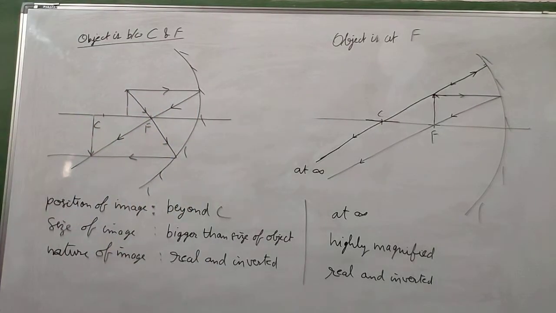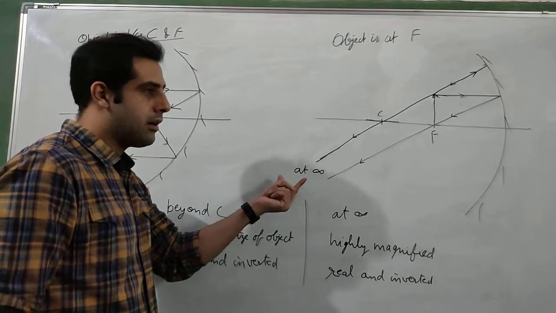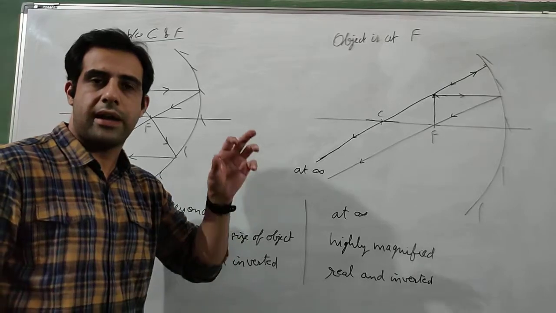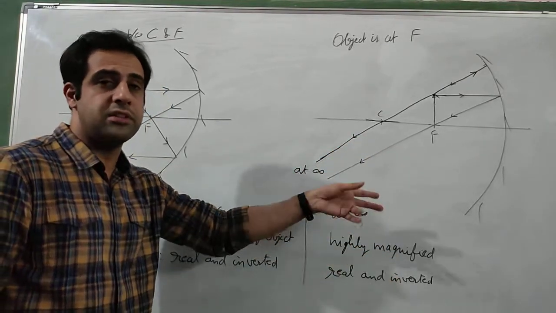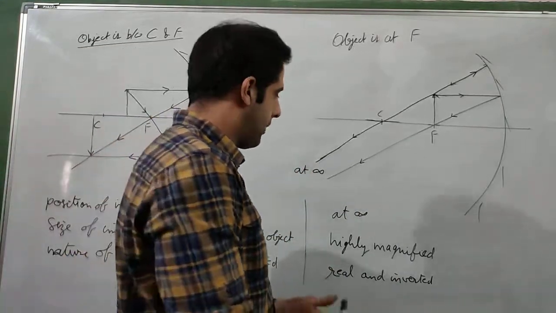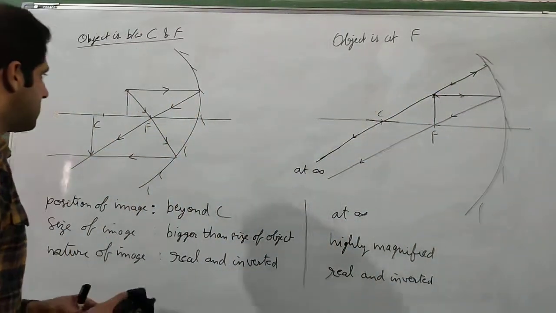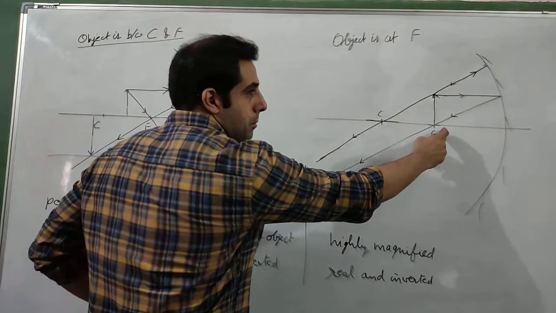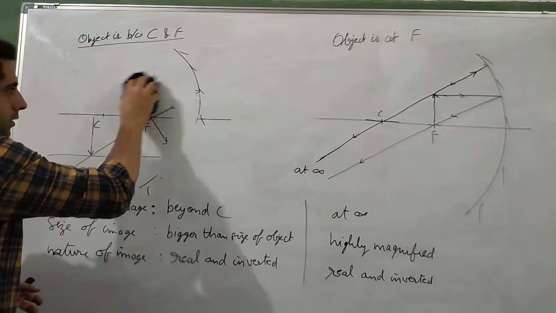So this is a very typical case. Make sure that you understand the ray diagram and this concept that we are treating that these parallel rays are going to meet at infinity, because by experiments we know that this system is going to make real and inverted image. So that means they should meet somewhere. So we are going to say that they are meeting at infinity. This is the sign of infinity if you didn't know. Now let us come to the next case. Now we are moving towards the mirror. Now the next is when the object is between focus and pole. So we'll draw it here.